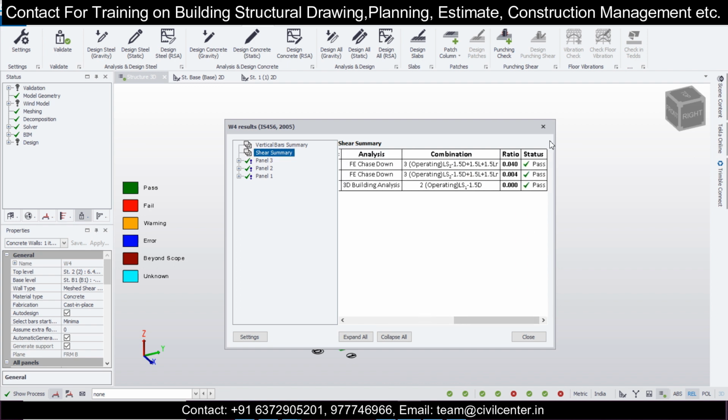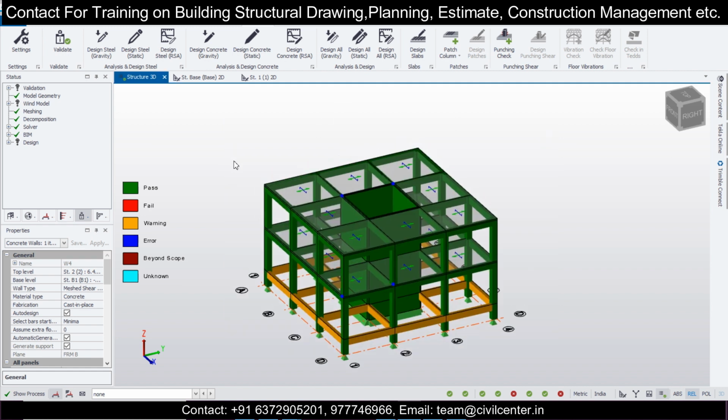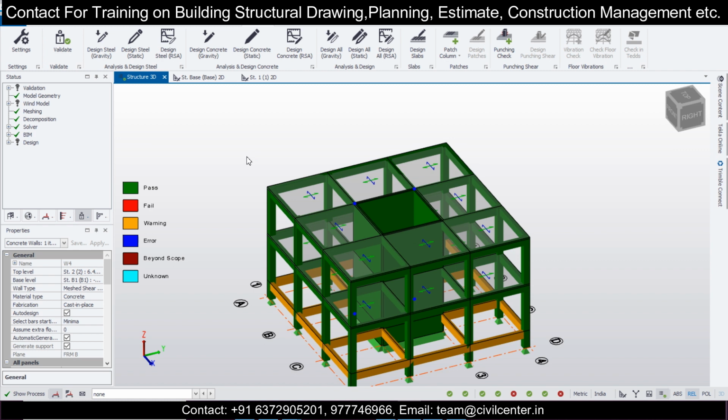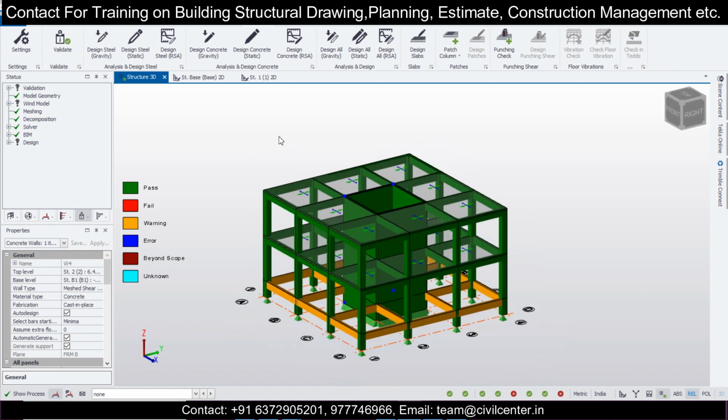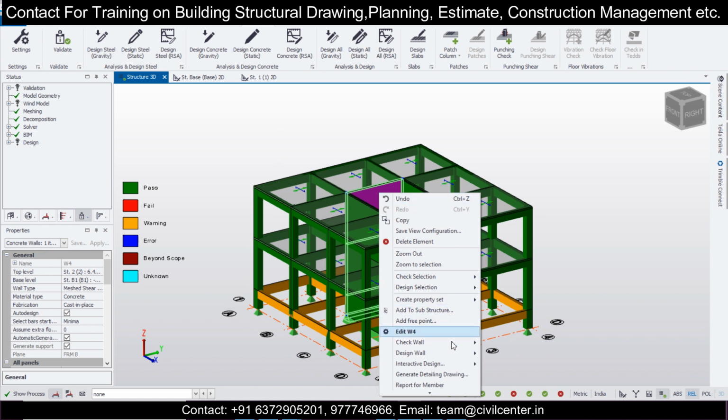Okay, so we'll look into it, but the overall summary is that in the vertical bars they're using 10 mm bars at a spacing of 200 we can use, and the 12 mm bars we can use at a spacing of 400. So if you are using 10 mm, so spacing will be less obviously, or 8 mm the spacing will be less. We can use 8 mm at the spacing of like 150 or something. So we can calculate that. I think you all know how to calculate the area of steel for the different spacing and the different bars. If you don't know, tell us in the comment section, and we'll make a video on that. So now about the drawing, let's see the main topic of this drawing.